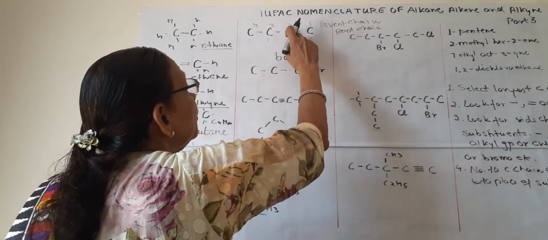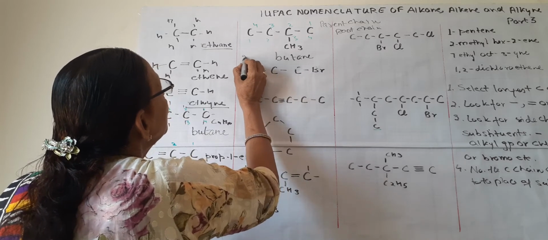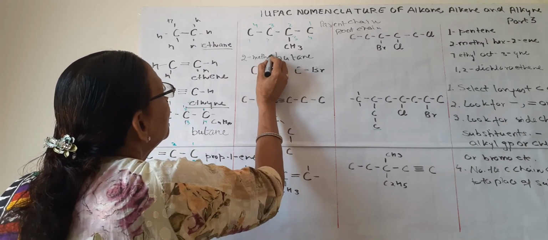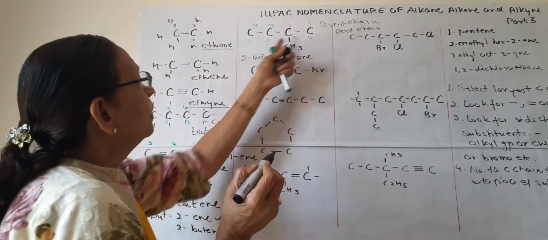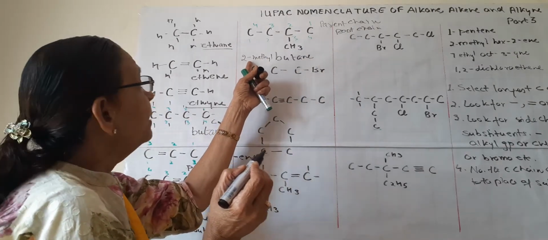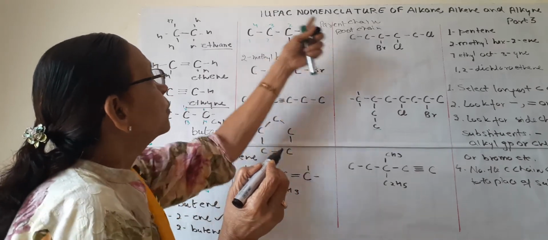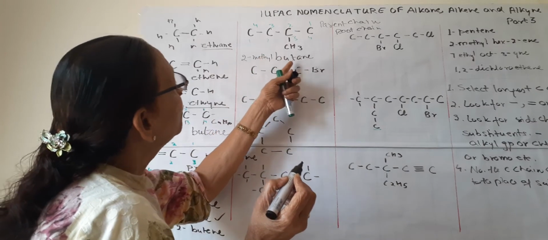So 2 is lower than 3, so we will write it as 2 dash methyl butane. This is on 2nd, after 2, 2 is the number of carbon atom, 2 dash. We have to write dash, then methyl. This is methyl group, butane. So the name of this compound is 2-methyl butane.